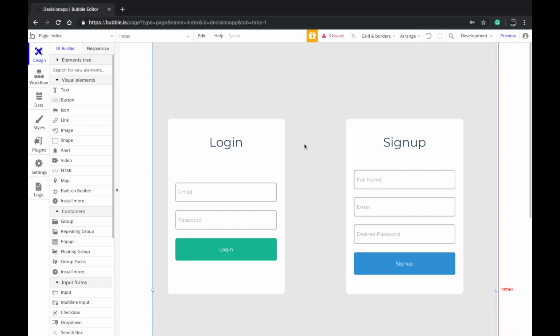Hey guys, my name is Hashim Mohammed and welcome to this hack project tutorial. In this video, we'll be building an application that lets users visualize and take decisions with ease and more convenience.